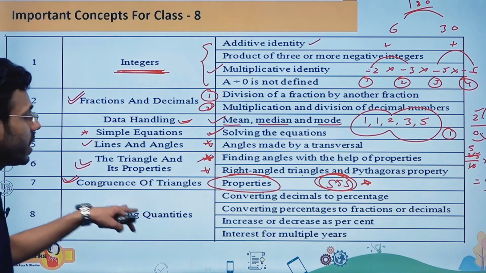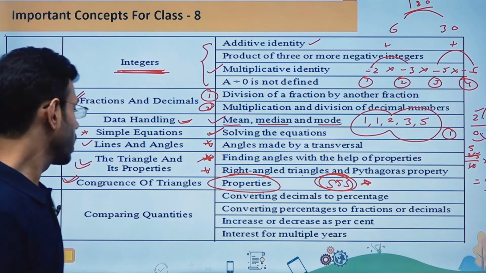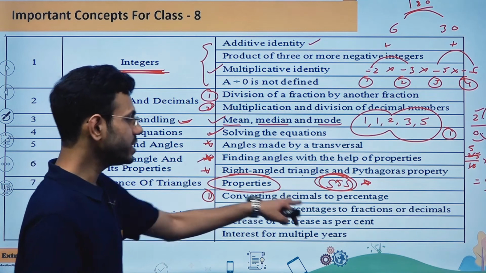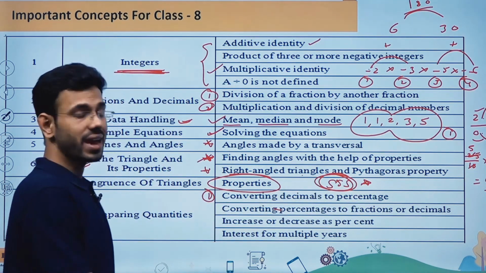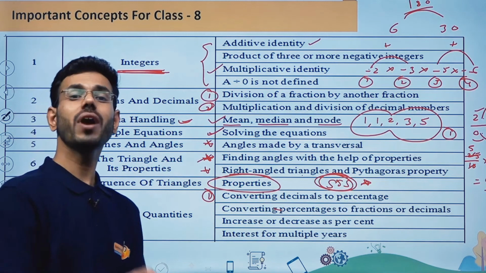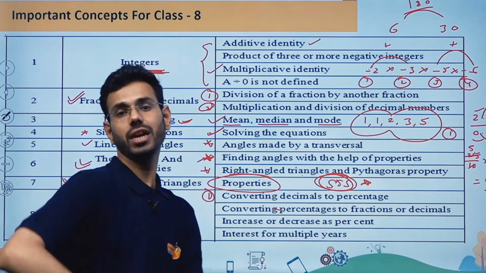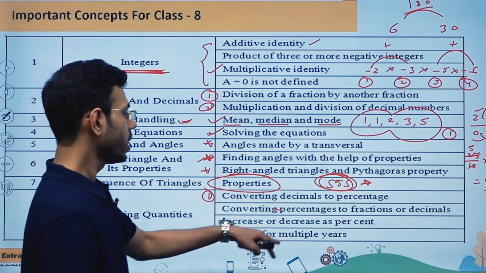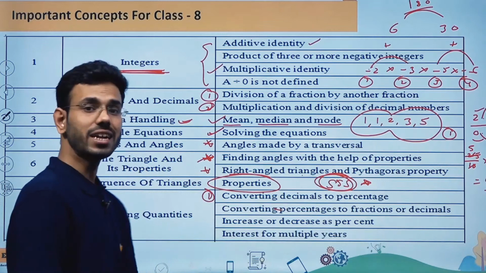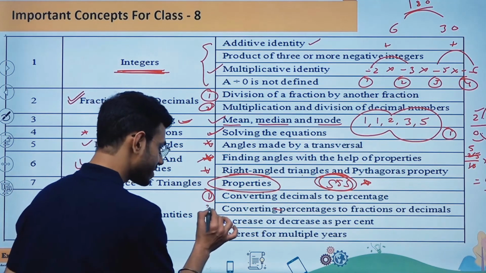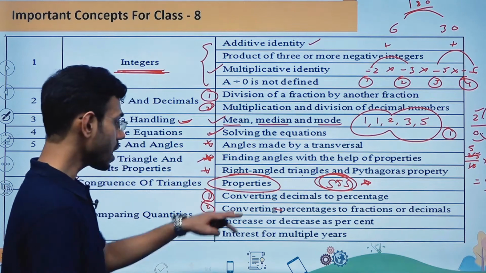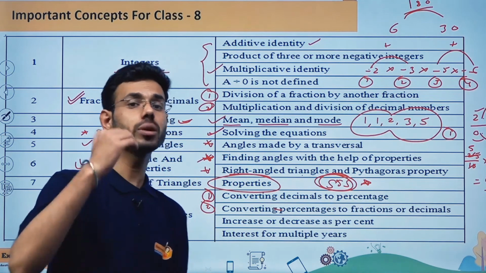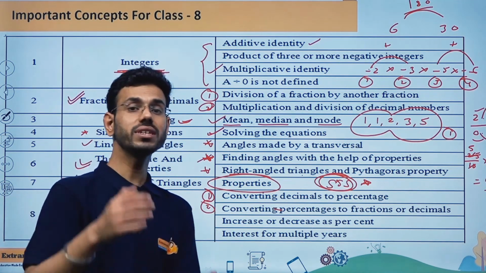Now the next part is going to be comparing quantities. In this they can ask you questions based on converting decimals to percentage. That means if they are giving you any number, let us say 0.57, and they ask you to convert this number into a percentage, you should know how to convert it. The second thing they can ask you is converting percentage to fractions or decimals, the reverse thing. Third is going to be increase or decrease as percentage. What is going to happen? They will give you some data and they can ask you what is the increase percentage.